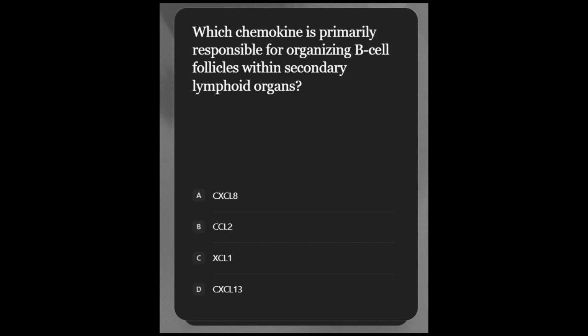Now the next question: which chemokine is primarily responsible for organizing B cell follicles within secondary lymphoid organs? The answer is CXCL13.